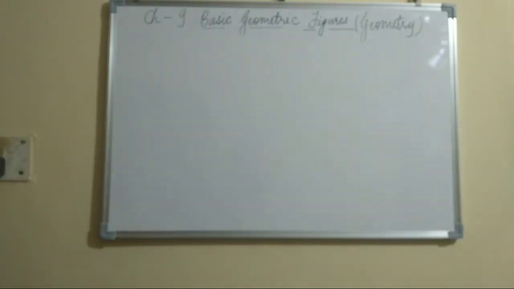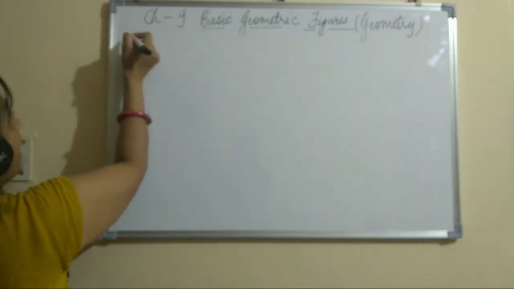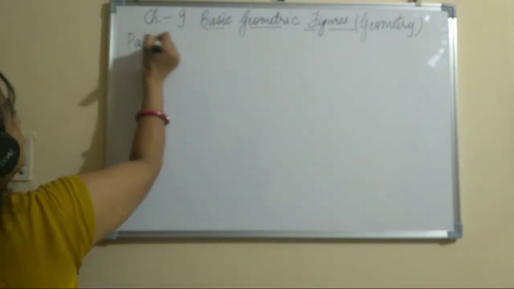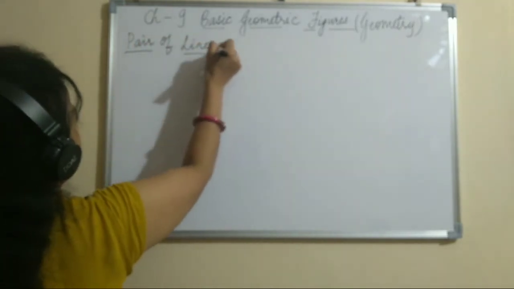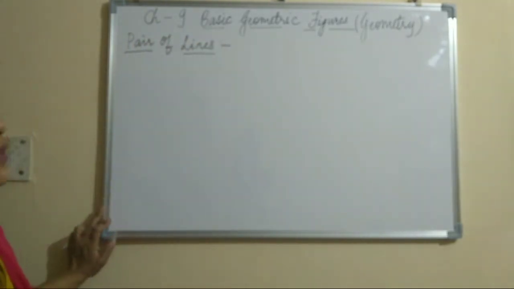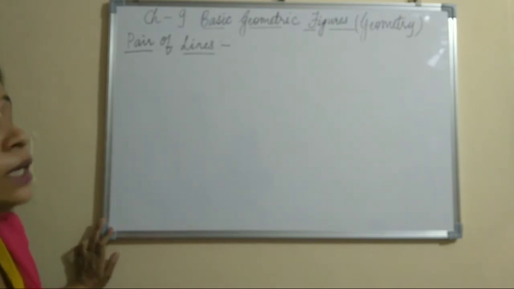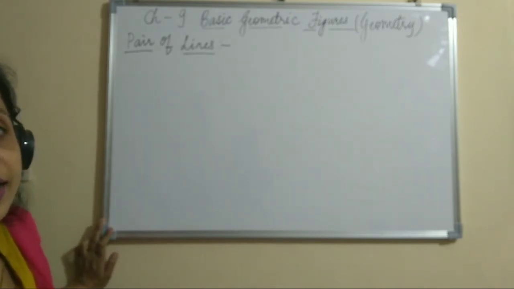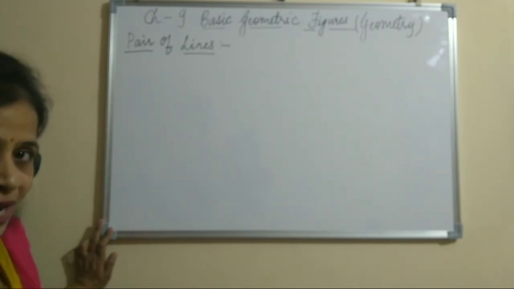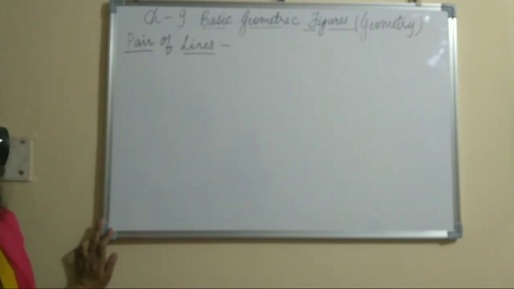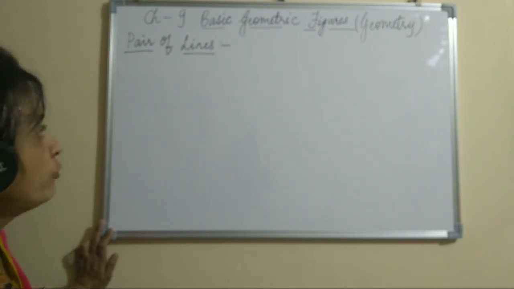So the next definition is pair of lines. Children, it is a very important concept in geometry. Basically, in a plane we have two types of lines.